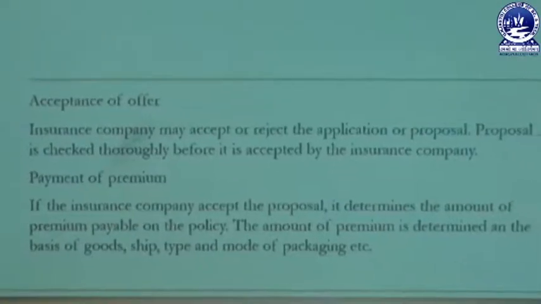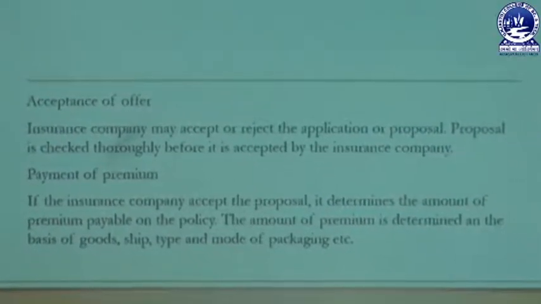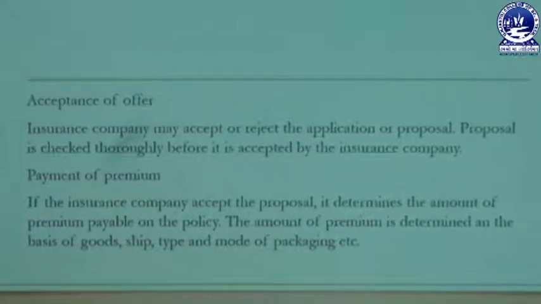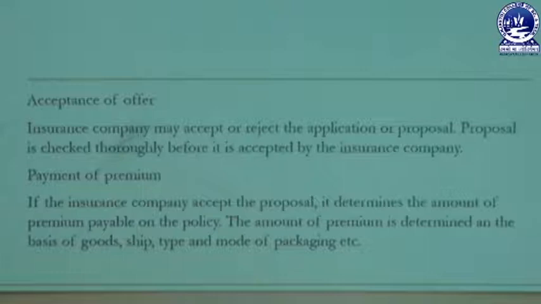Next step is acceptance of offer. As per the proposal form, the insurance company can accept or reject the application of proposal. So, the proposal is checked properly before it is accepted by the insurance company. Next one is payment of premium. If the insurance company accepts the proposal, it determines the amount of premium payable on the policy. The amount of premium is determined on the basis of goods, ship, type and mode of packaging, etc.